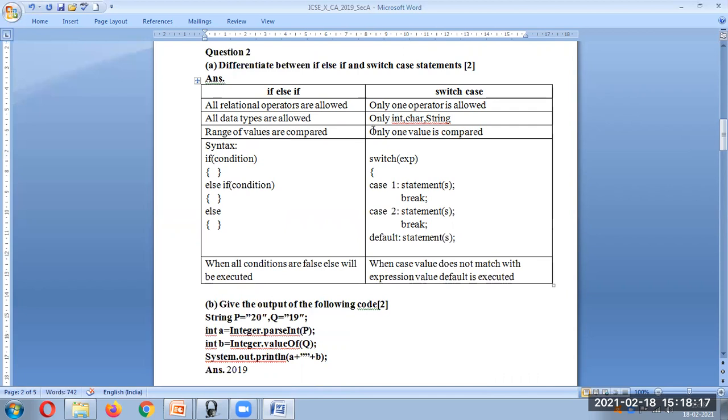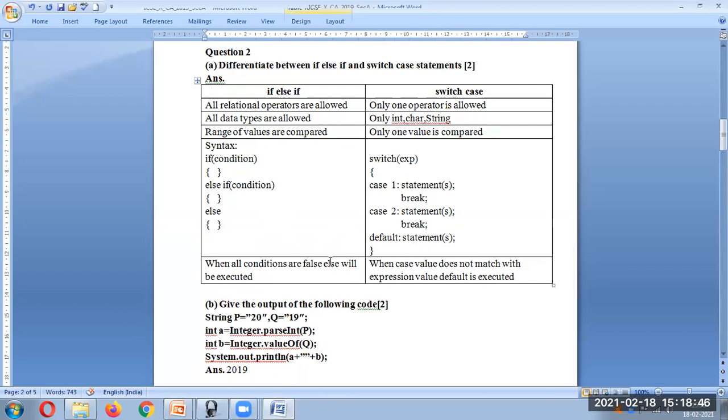In if else if, a range of values is compared, whereas in switch only one value can be compared. Your syntax also can act as one difference, so you can write the syntax of both if else if as well as switch. In case of if else if, if all conditions are false, else will be executed. In case of switch, if none of the cases match, then only the default case will be executed.